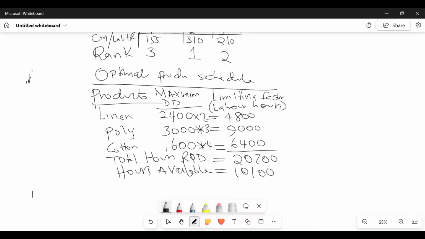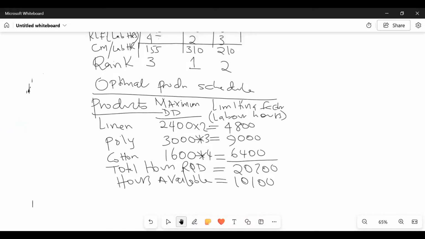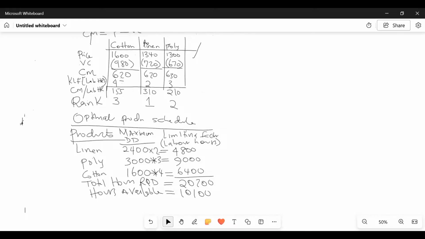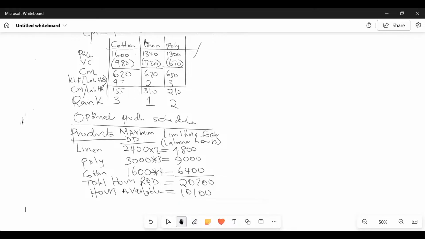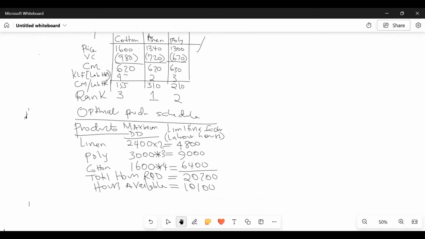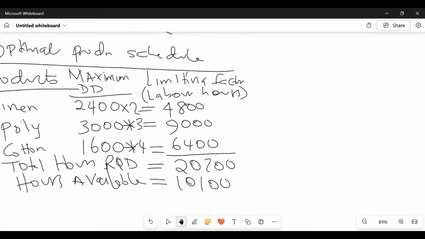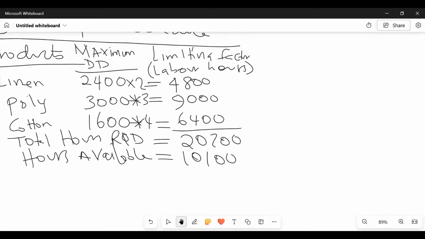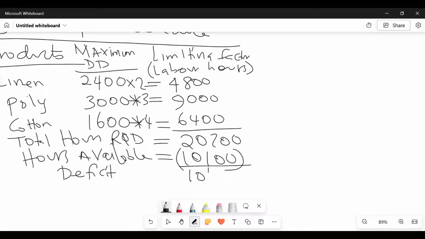So first of all, I want you to give me the deficit. Come here and give me the deficit hours. So when you subtract this, we are missing how much here, somebody? 10,100. And then now you recover this deficit from the products.